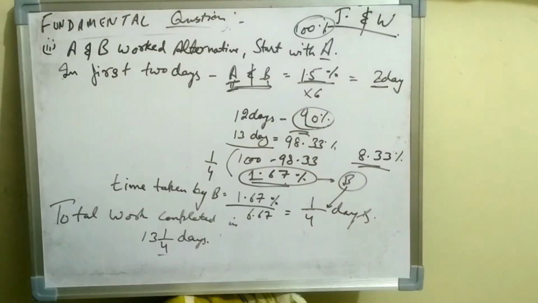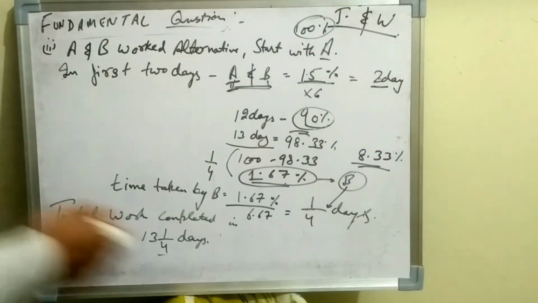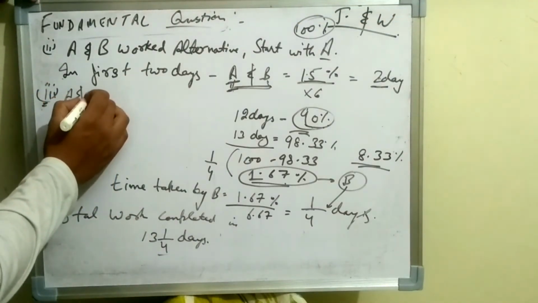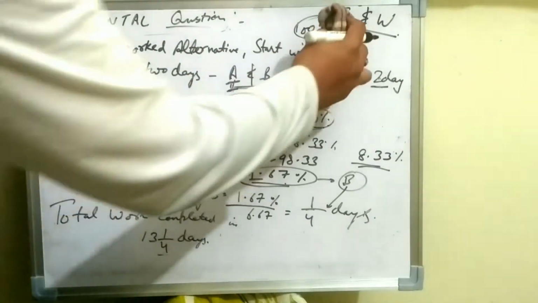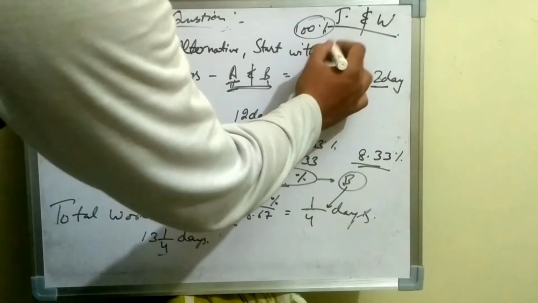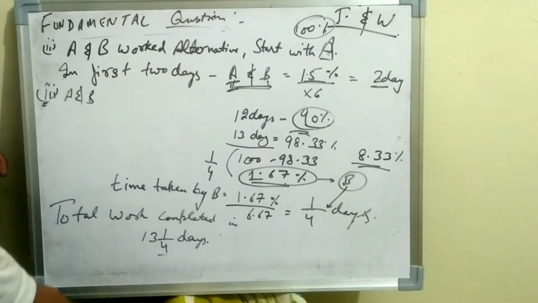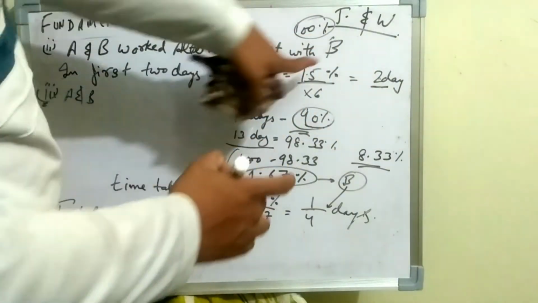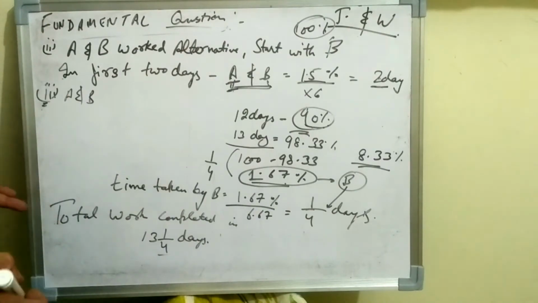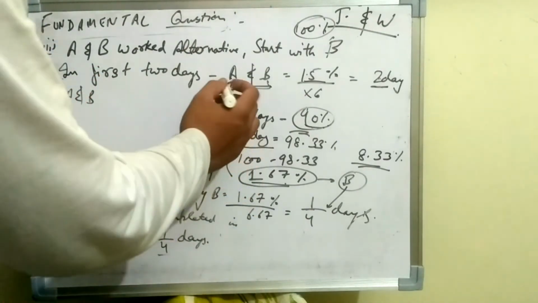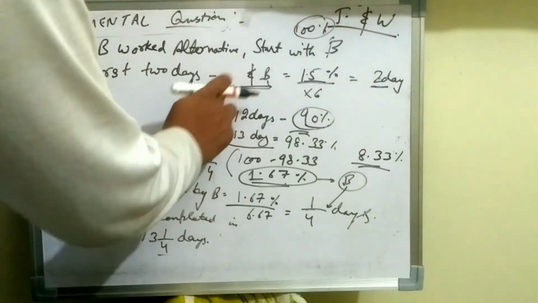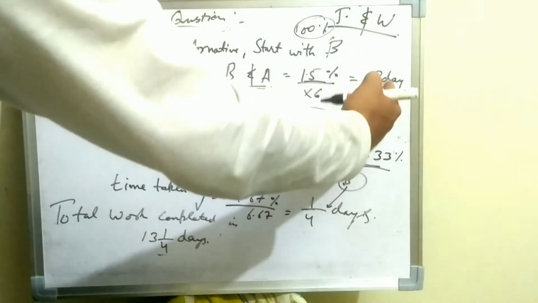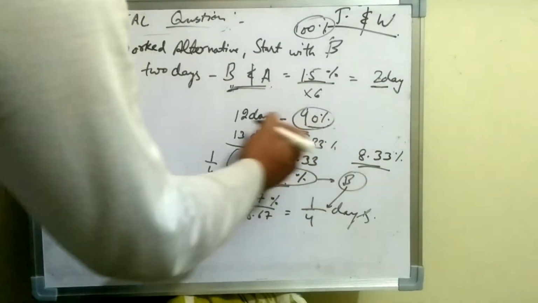You can take the screenshot of it if you want. Now I am writing the third part, which is the time taken by A and B if A and B worked alternately and started by B. Okay, I am making adjustments in the similar phase. Also you can practice on your own. Now in the first 2 days, B and A will work together having the efficiency of 15%.